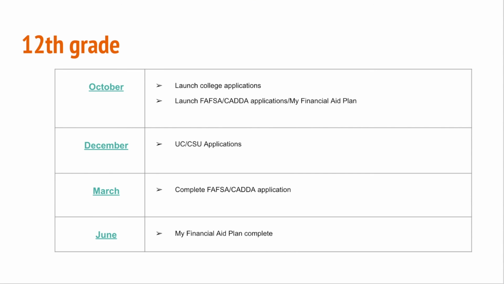By March, we want students to have their FAFSA or their California Dream Act application completed and submitted. And then by June is kind of when we want to make sure that students have wrapped up all their financial aid planning, they've accepted their financial aid packages, they have submitted their intent to register with whatever college it might be, or if we're looking at the career side of it, that the students have their career plan lined out and they know those next steps that they will be taking after they graduate from Summit.